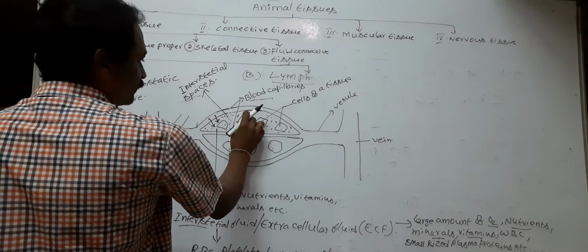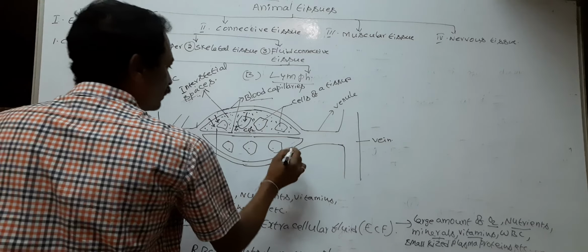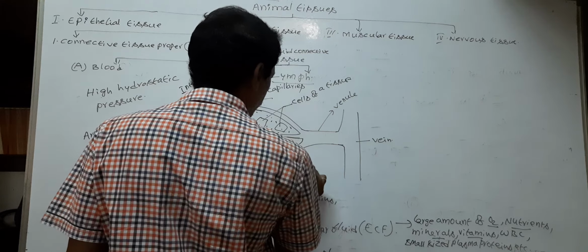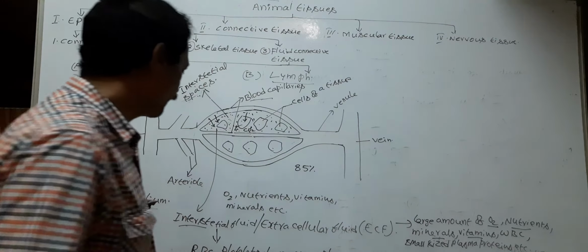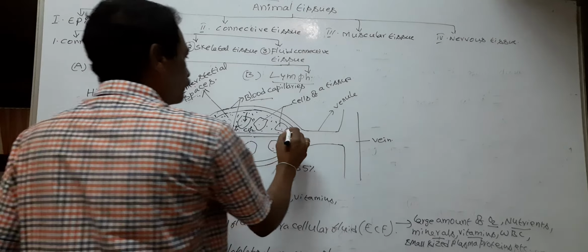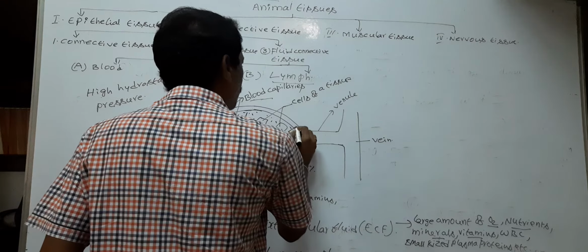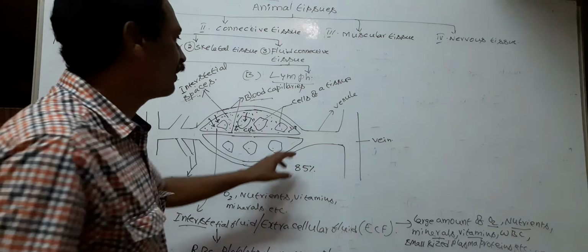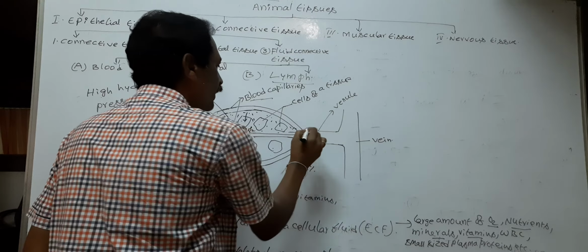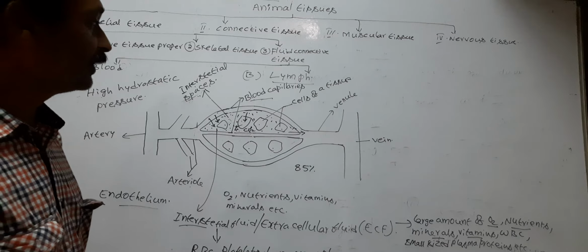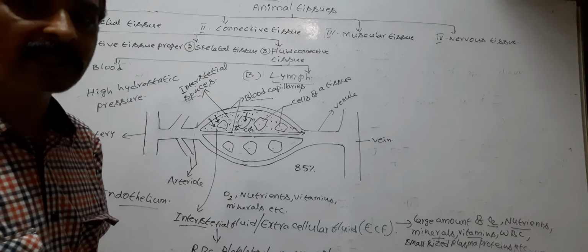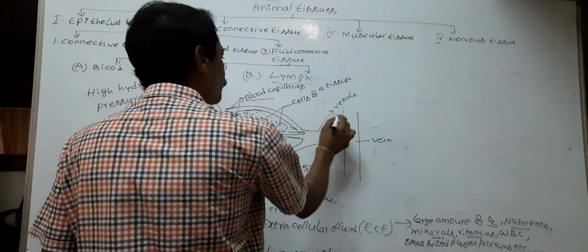After absorption, 85% of extracellular fluid is reabsorbed into venules with the help of high osmotic pressure at the end of venules.